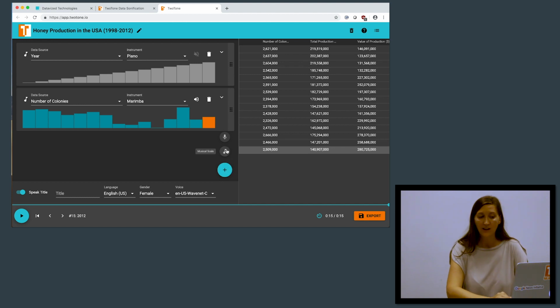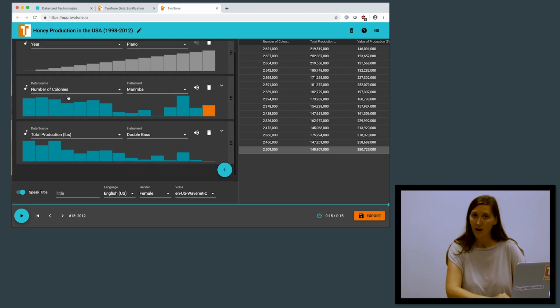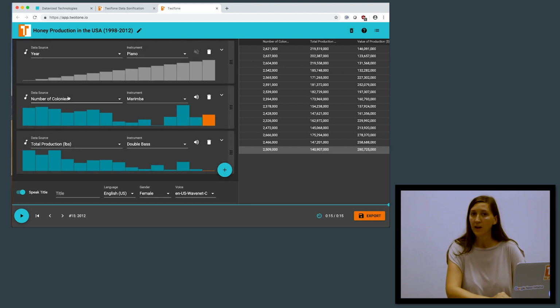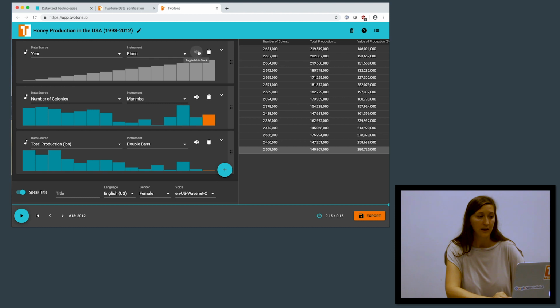Now let's go ahead and add a third musical scale here. In this case, the total production of honey in pounds and the number of colonies. And let's keep that marimba instrument for number of colonies, and total production we'll keep as the default instrument. The tool's chosen a double bass. And let's go back to year, and we can just turn back on our piano.